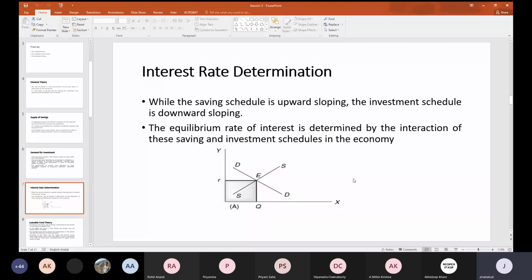One is the reserve requirement, or what we call the cash reserve ratio. The bank has to keep certain money with the regulator, in our case the Reserve Bank of India. Out of the total deposits, it is mandatory to keep that money with the regulator, so that money cannot be utilized for loans.